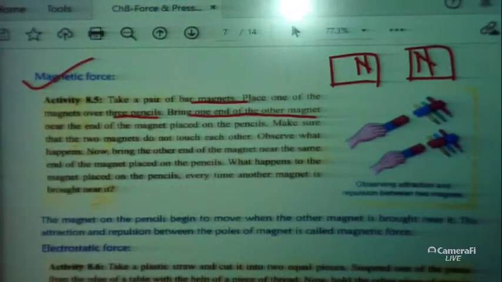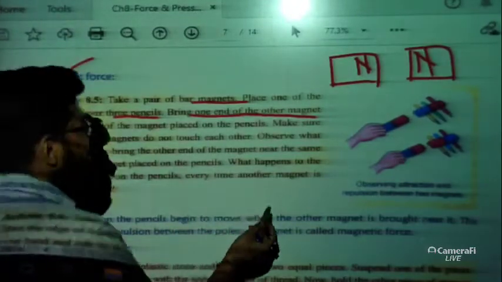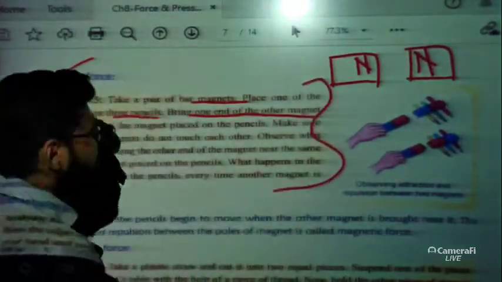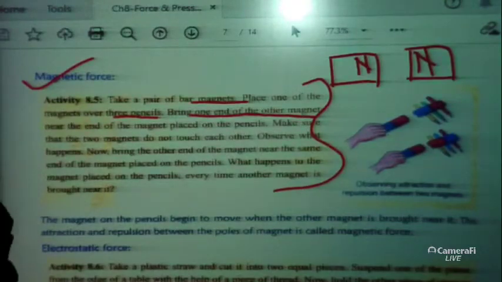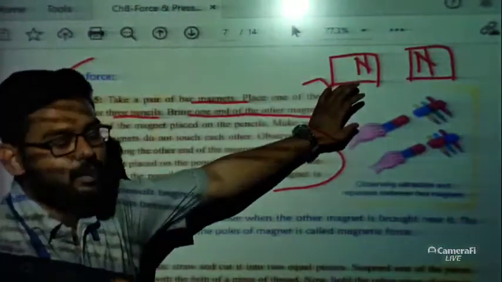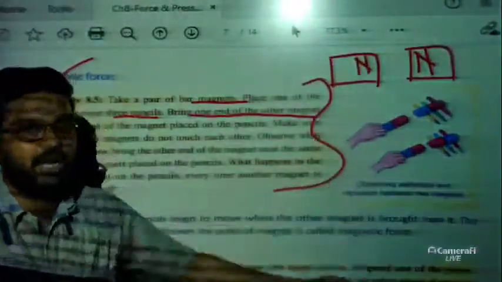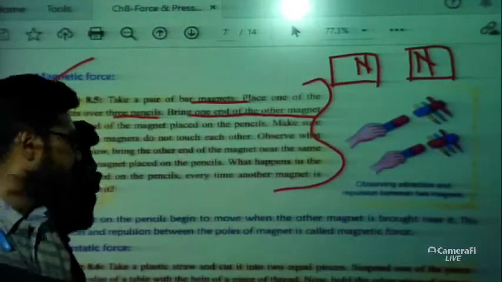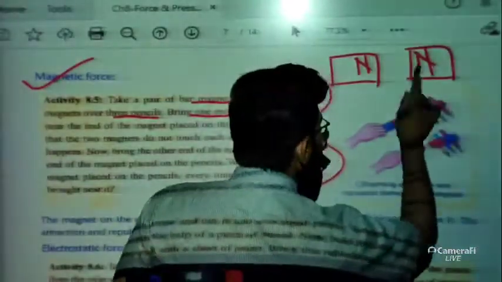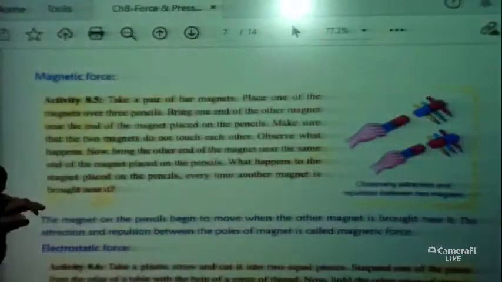Now observe what happened. The conclusion of this activity is the very important property of a magnet, that the same poles of magnets always repel each other and opposite poles of magnets always attract each other. So this is magnetic force, which is a non-contact force.